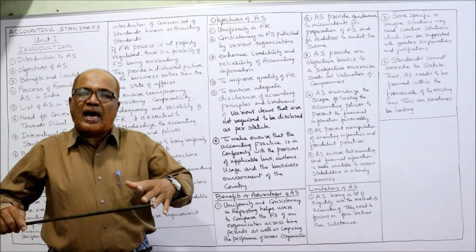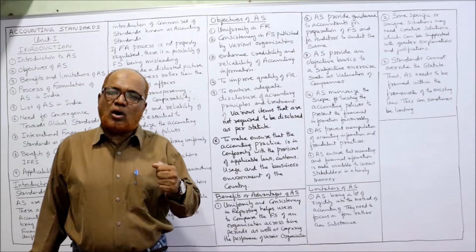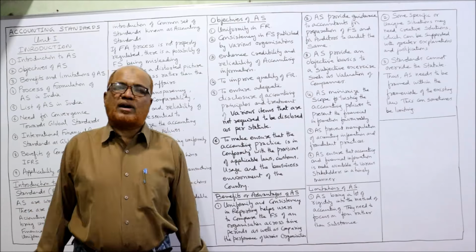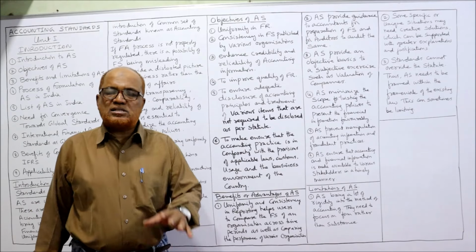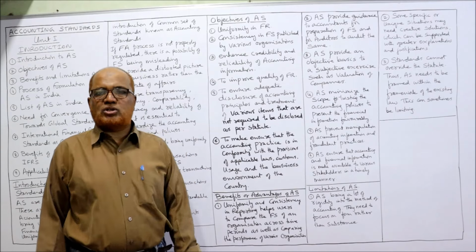These types of questions will be frequently asked in examination. What are accounting standards, what are the objectives of accounting standards, and what are the advantages, benefits and limitations of accounting standards? These types of questions are frequently asked in examination. So I have explained to you the meaning, introduction and the objectives. Now I am coming to the advantages or benefits of accounting standards.